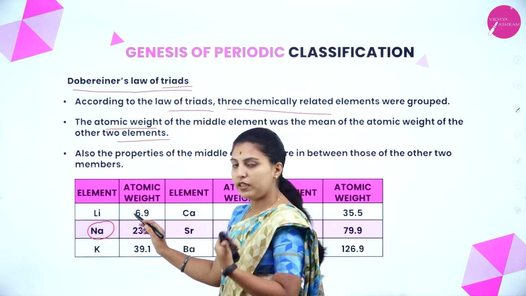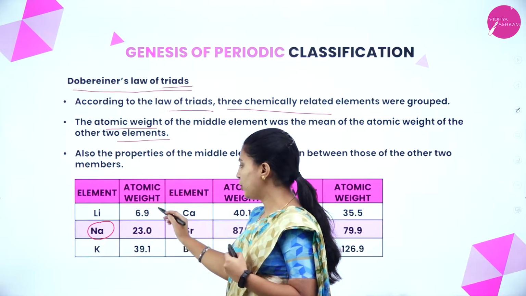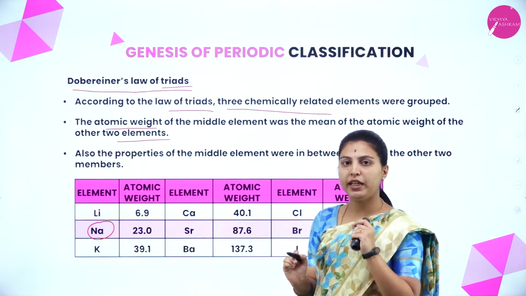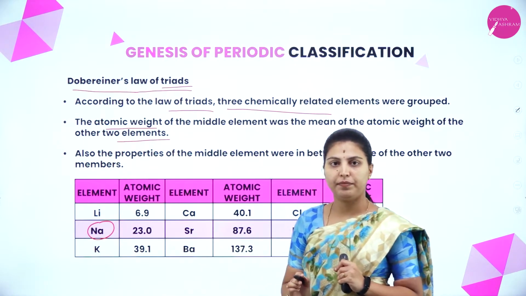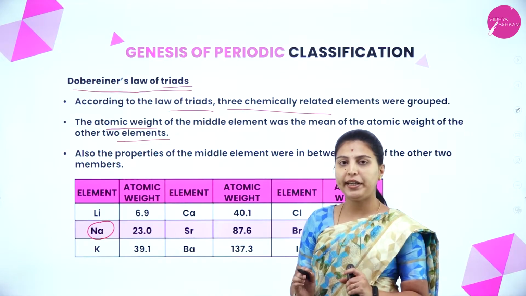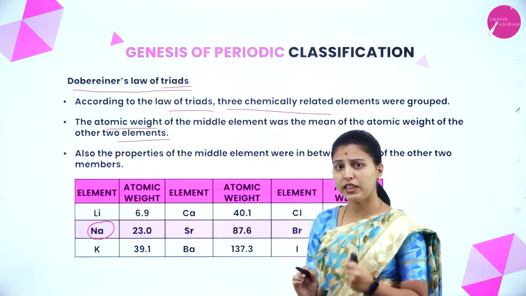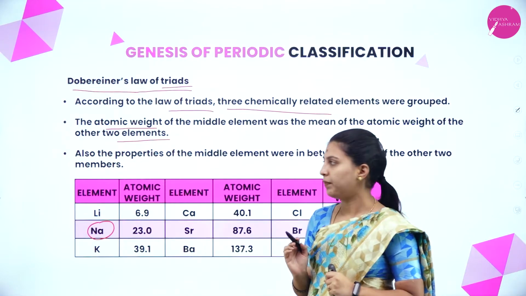If we consider one triad, he will add these 2 atomic weights and divide by 2, then he will get the middle atomic weight after the calculation. That is the meaning of the statement of the law of triads.